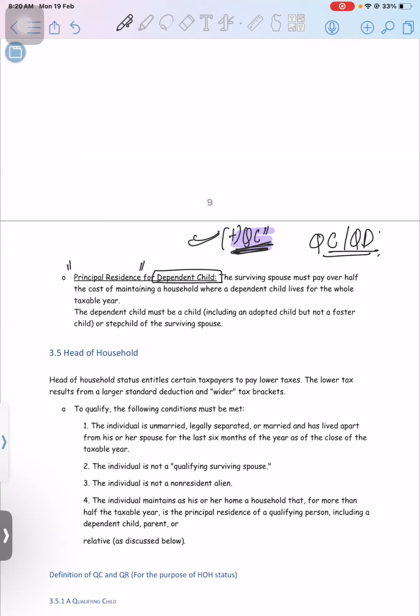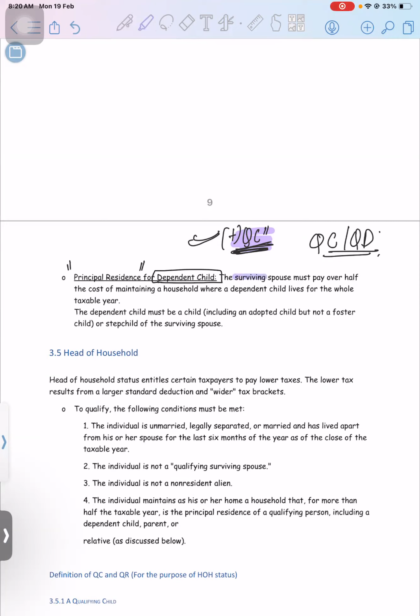Means wherever the spouse is living, he or she should keep the child with them. The child should be living with the spouse, except for a few conditions. If a child is in some hostel for education purposes, that is fine, that can be called living with the spouse only.